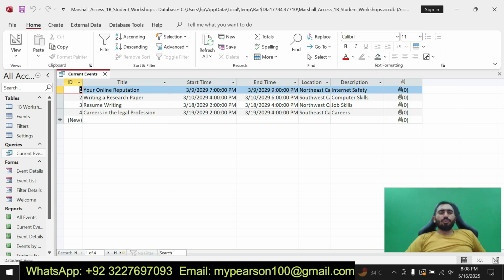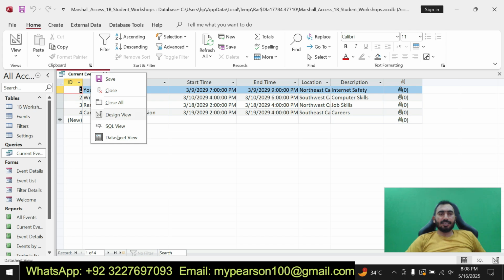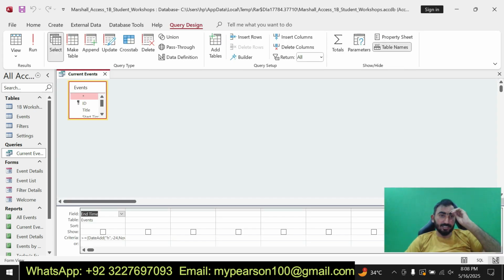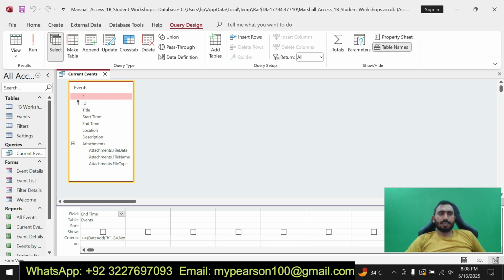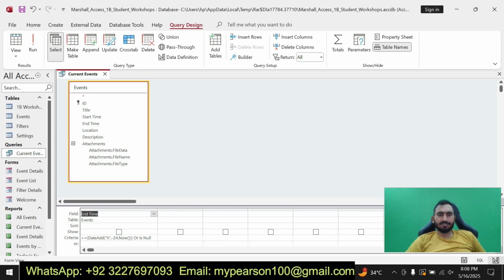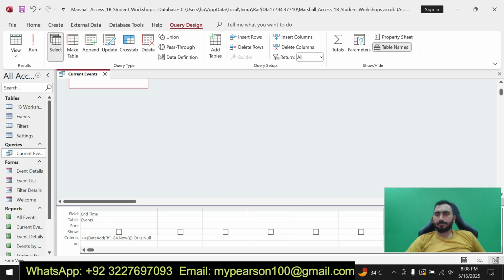Here I have created one query, that's Current Event. Here you can see I can show you the query design. Here is the design view of the query. You can see here I have created a query, and for the field names I have also added a criteria in this query. I can show you. Here you can see I have added a criteria for the end time, that is less than or equal to the date.